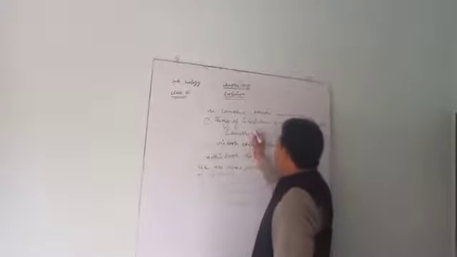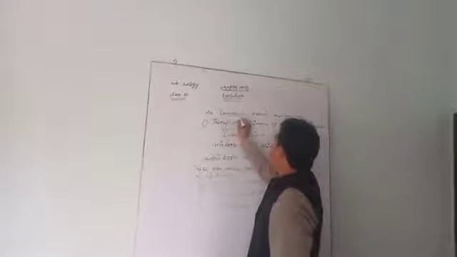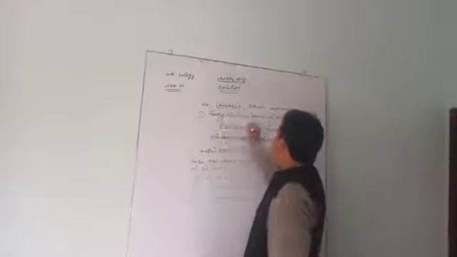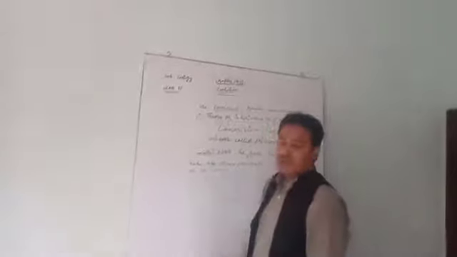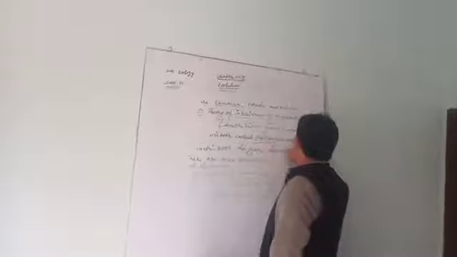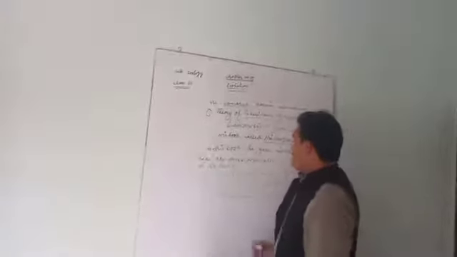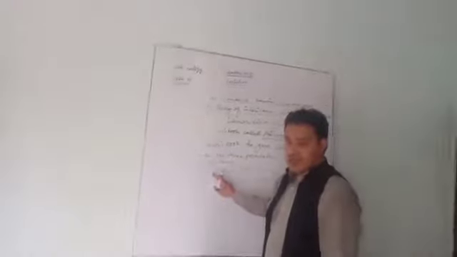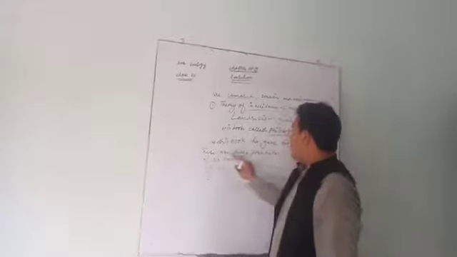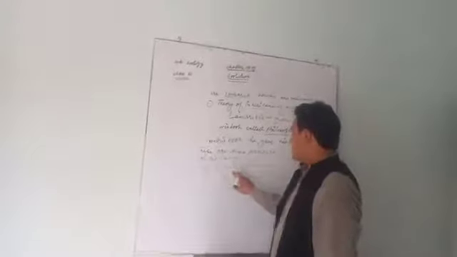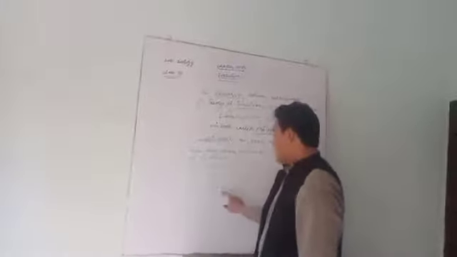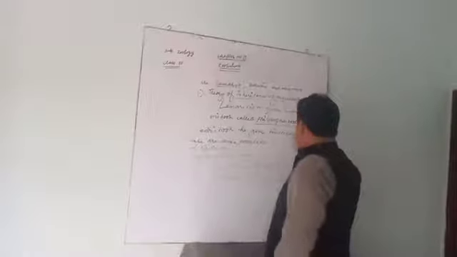Now, Lamarck was a French biologist. He gave the theory of inheritance of acquired character for evolution. He wrote a book called Philosophy Zoology. There are three main postulates of this theory. Number one is effects of environment. Number two, use or disuse of organs. Number three, inheritance of acquired characters.